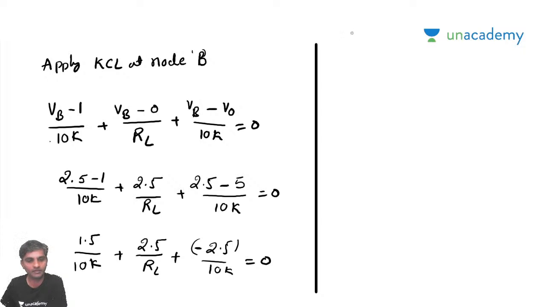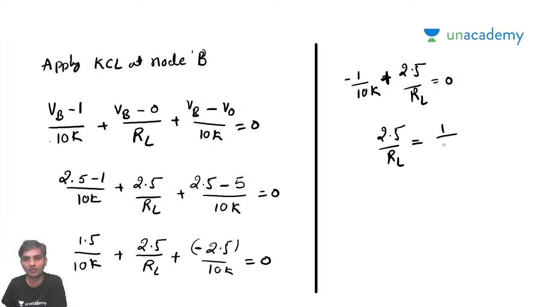Then what will be remaining, sir? So this is going to be minus 1 by 10k plus 2.5 by RL is equal to 0. So 2.5 by RL is equal to 1 by 10k.